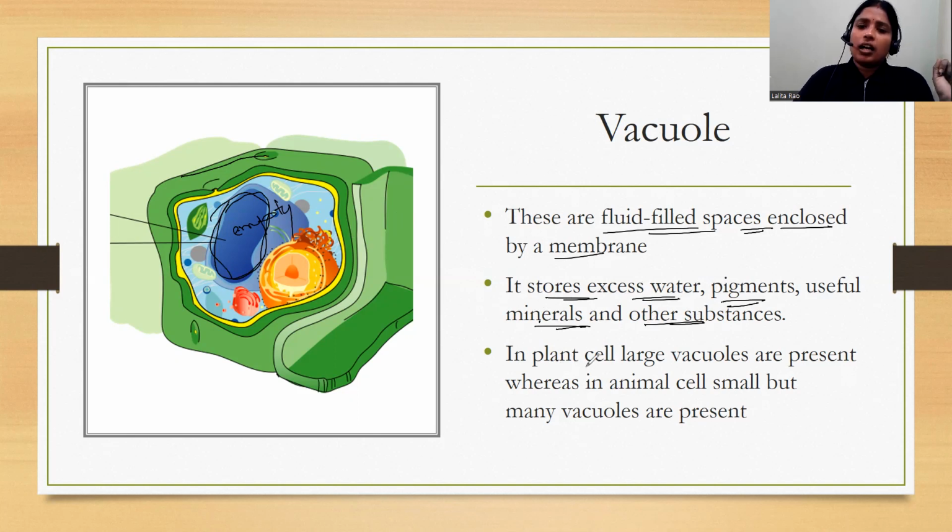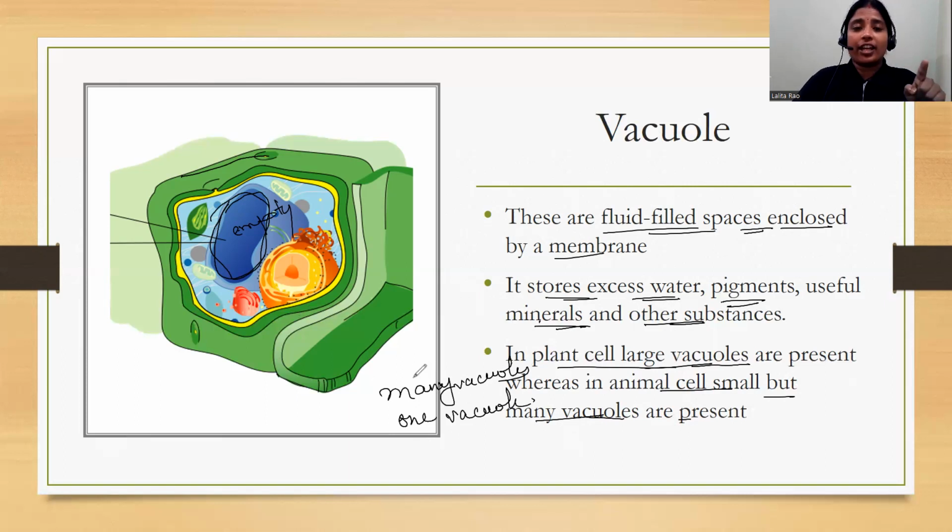Now in plant cell, large vacuoles are present, and only one vacuole, but in case of animal cell, there are many vacuoles present, but they are small. So again, you can write down in the difference between plant cell and animal cell: plant cell has only one vacuole and it is large in shape, and in animal cell we have many vacuoles, but they are small in shape. Okay, I hope this is clear to you all.